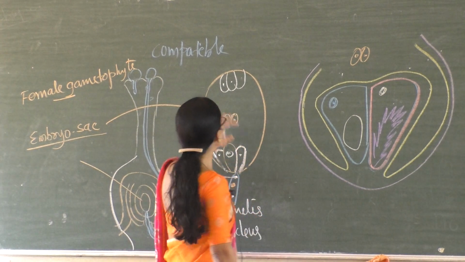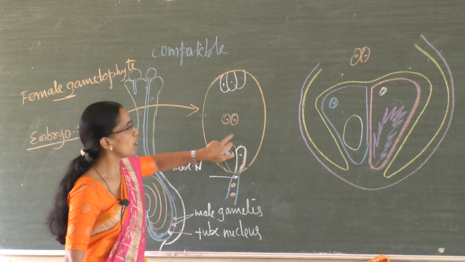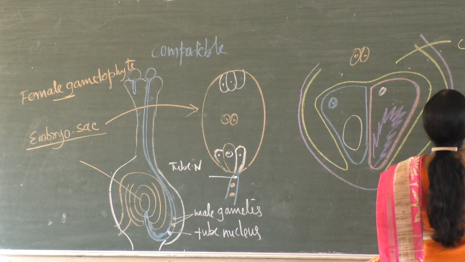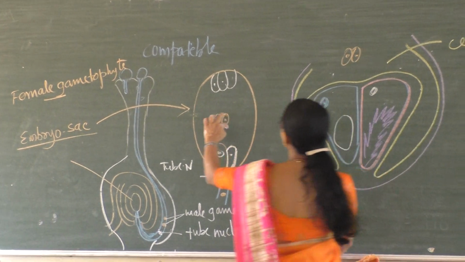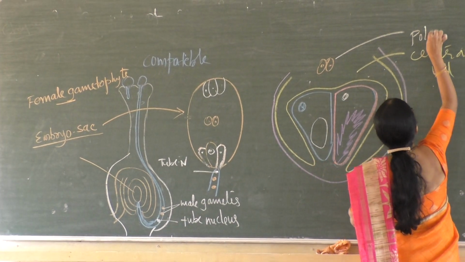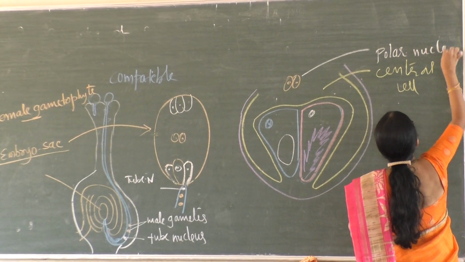So what is this big cell? This is what we call the central cell. And what are these two? These two are polar nuclei.